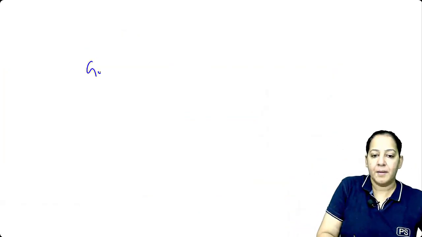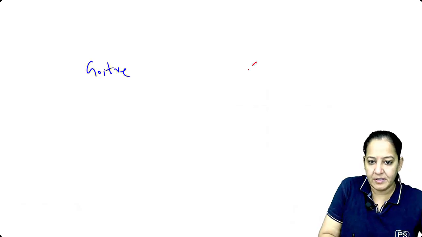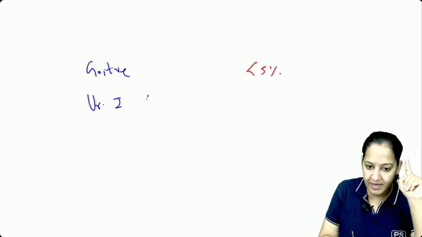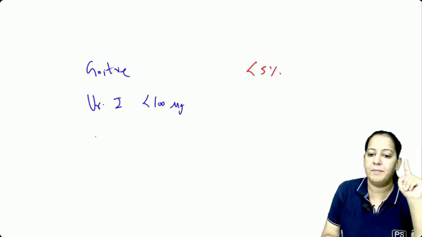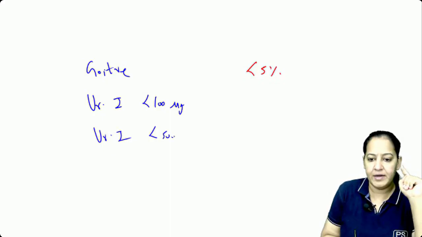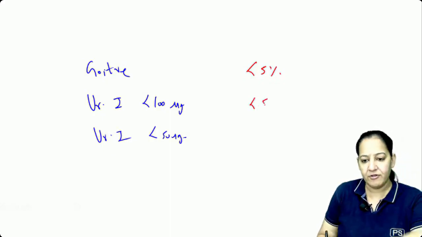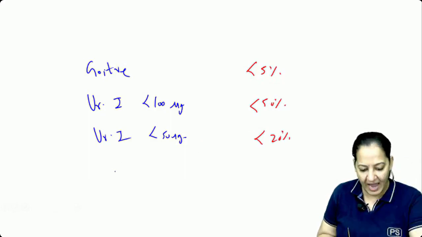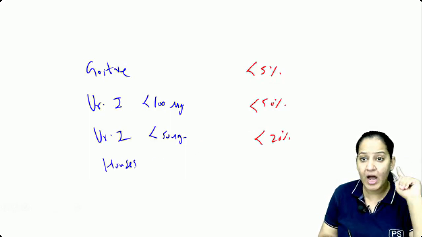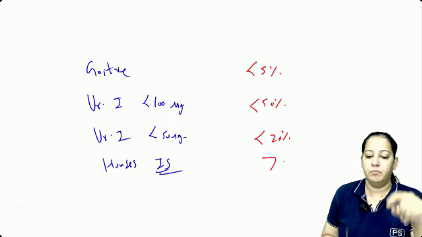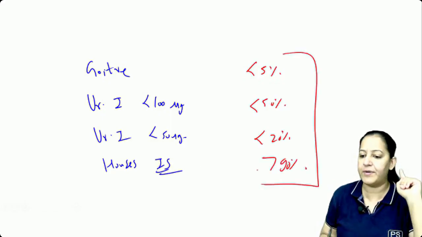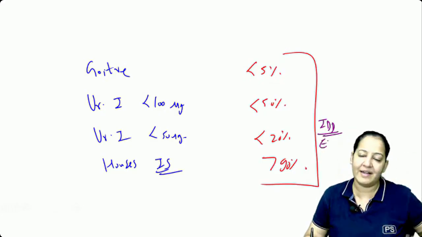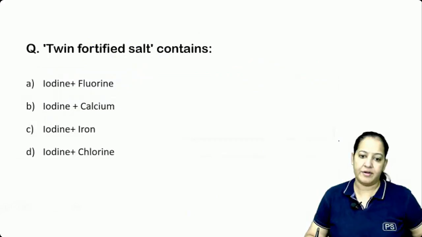The number of people who have goiter is less than 5%. The number of people who have urinary iodine less than 100 microgram is less than 50%, and less than 50 microgram, less than 20% of the people. And more than 90% of the houses use iodized salt. Then I will say the iodine deficiency disorder is eliminated from that community. Say yes. How many of you got it? These are the criteria you have to learn.